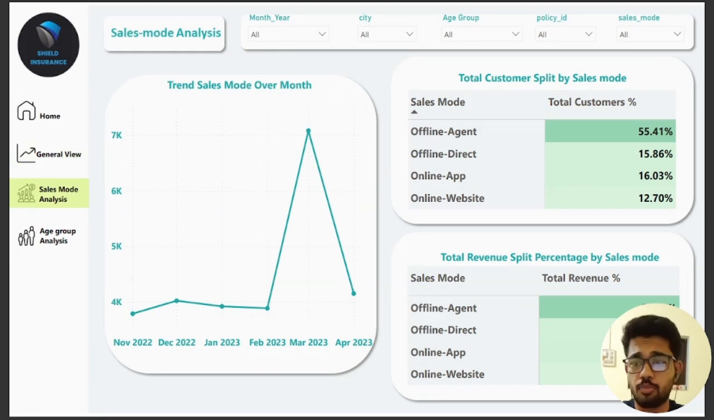Second is the sales mode analysis. So in sales mode analysis, we have various types of sales mode such as online and offline.